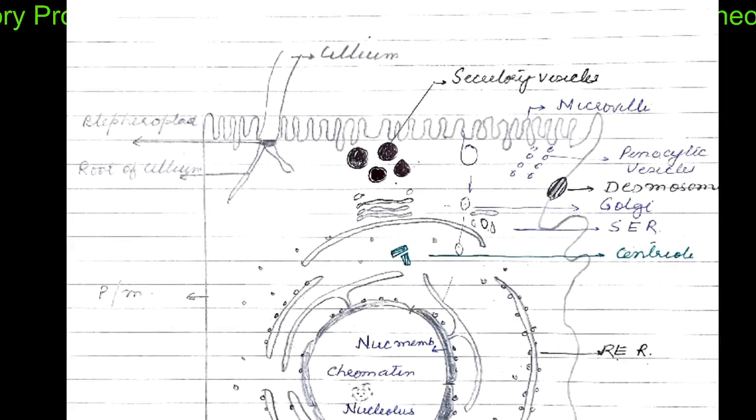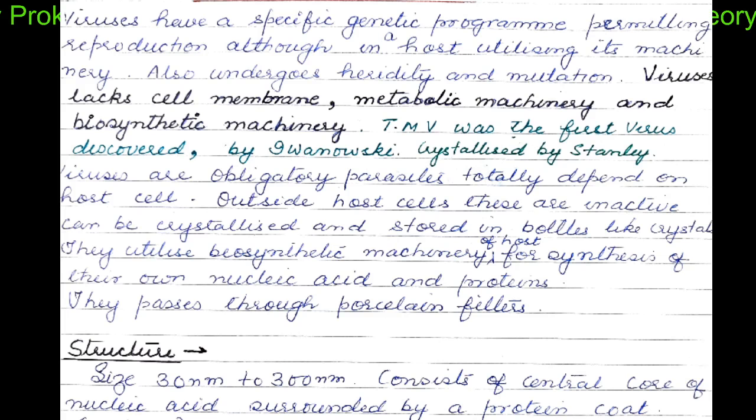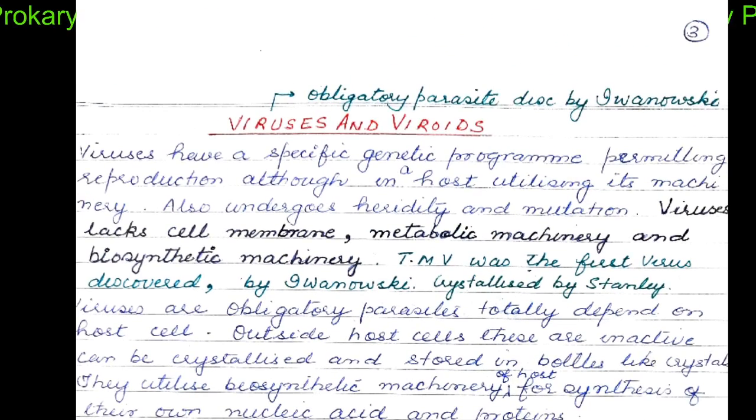Now you can see this is the living cell. We'll come to it afterwards. See that viruses are obligate parasites, meaning they cannot multiply in absence of host machinery. They were discovered by Ivanovsky, and they do not follow the cell theory; the basic tenets of the cell theory were jumped by the viruses.